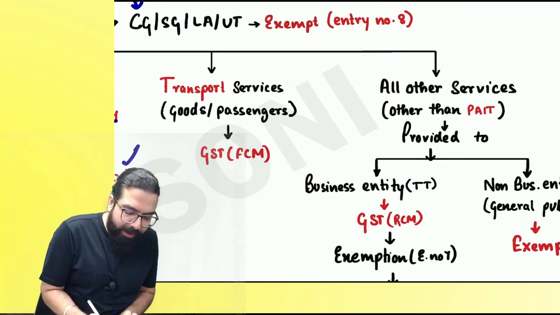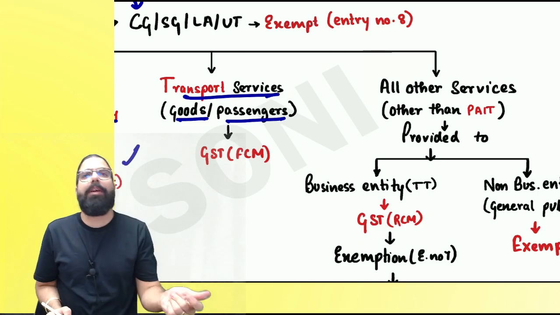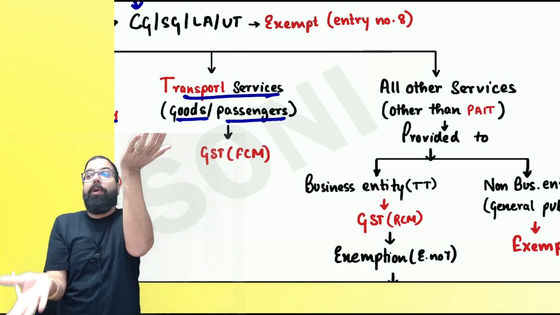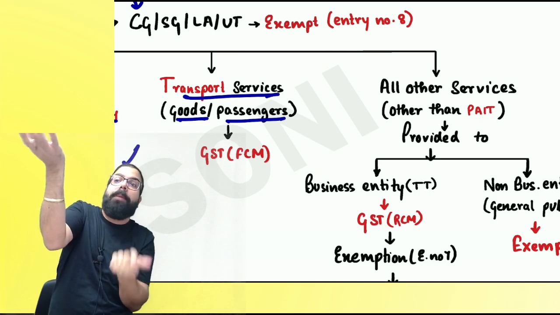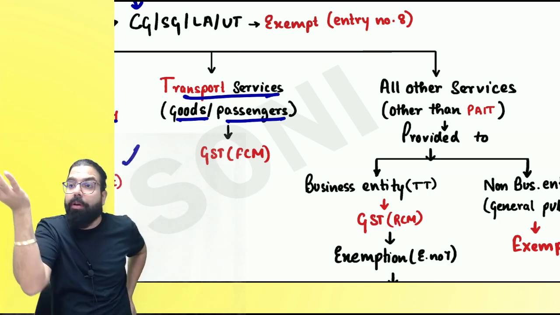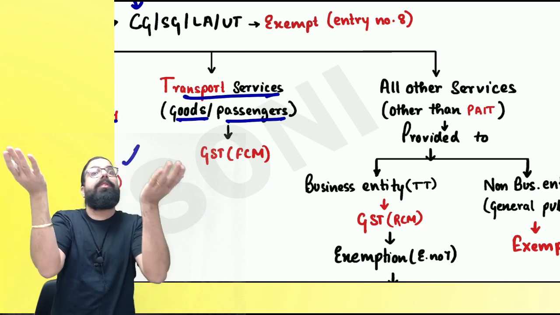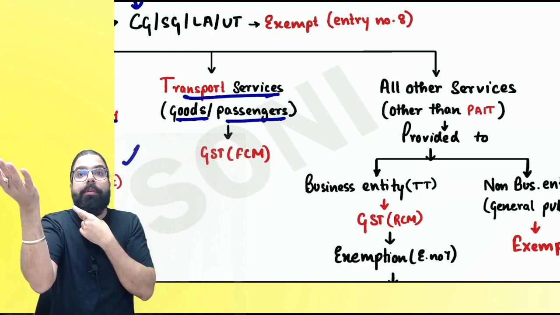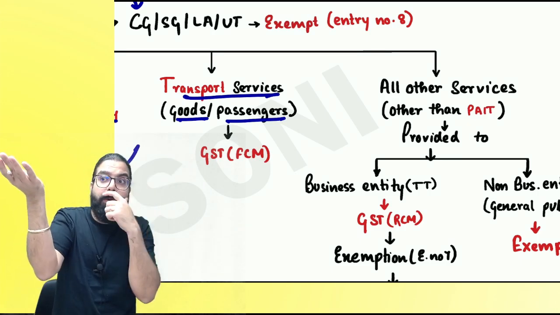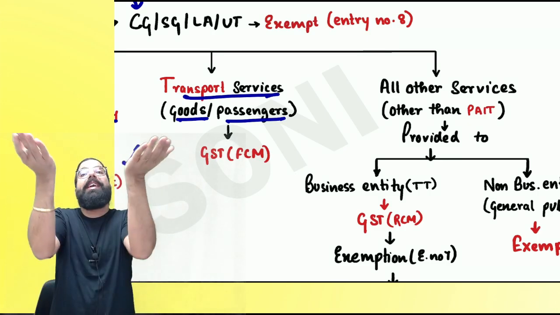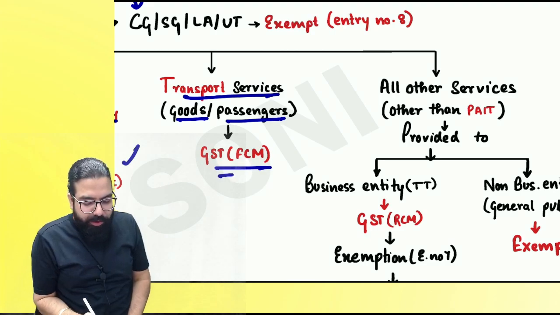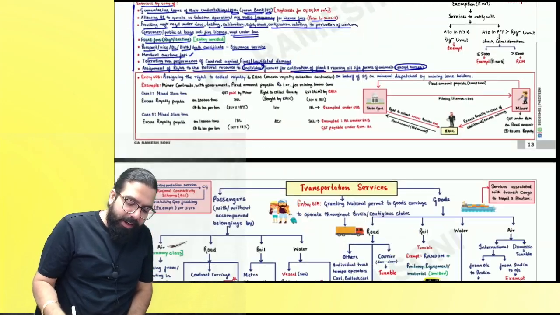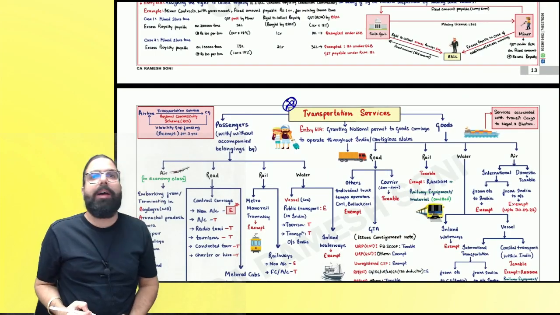Now, the next one over here is transportation services. When they are given for goods or passengers, the government wanted parity. Now, any other people giving transportation of goods and passengers, exemption. Tax is there. Government services, tax is not there. Which bus will you always go for? Or which truck will you always opt for? Government. Correct or not? So the government, to maintain parity, told that GST will come under forward charge mechanism. But this has to be always studied along with the transportation chart.